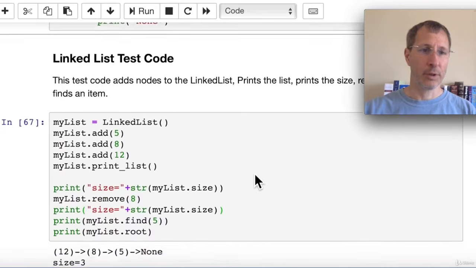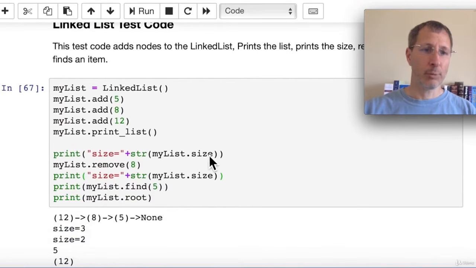So here's our test code. We test a variety of different operations. Here's what a printed list looks like. Our string representation of a node is just the value in parentheses, and then we put an arrow between them in our print function.